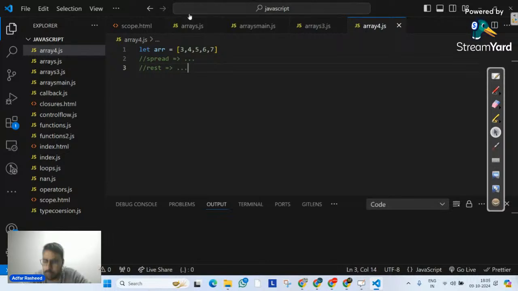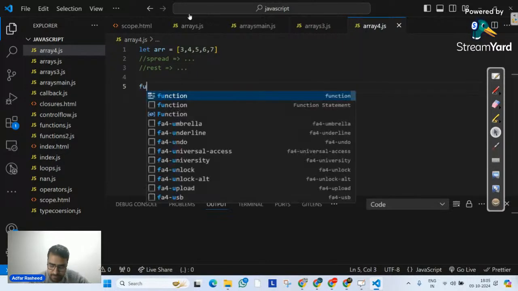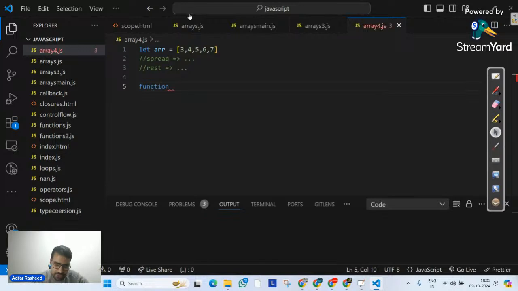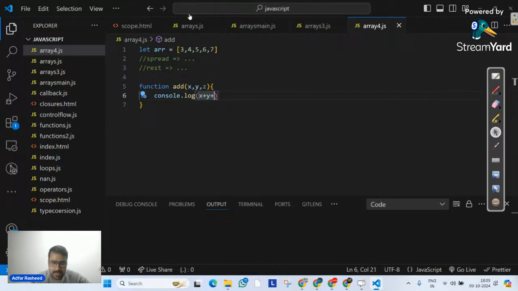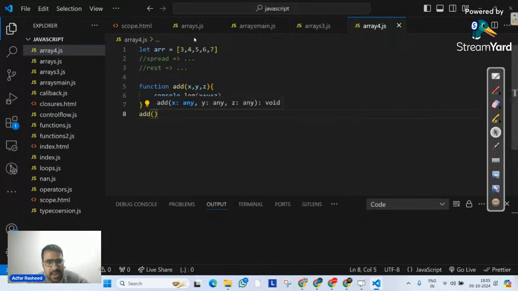Okay, what do we mean by that? Let's suppose I define a function named add, which receives three arguments: x, y, z. What it's supposed to do is simply console.log x plus y plus z. Simple as that. Now after that, I will call my add and pass numbers 4, 5, 6.